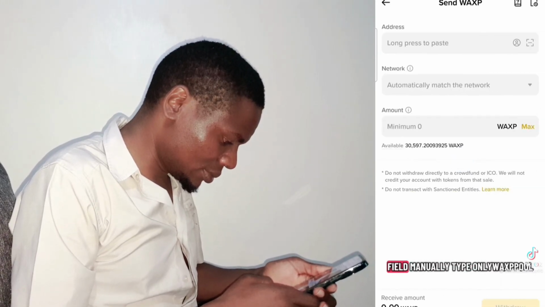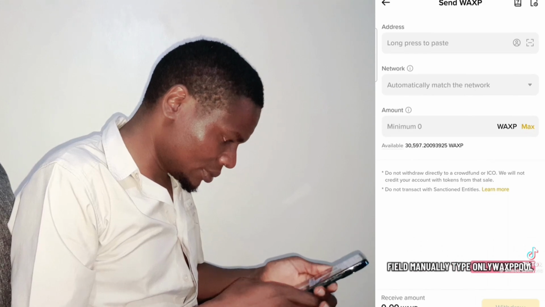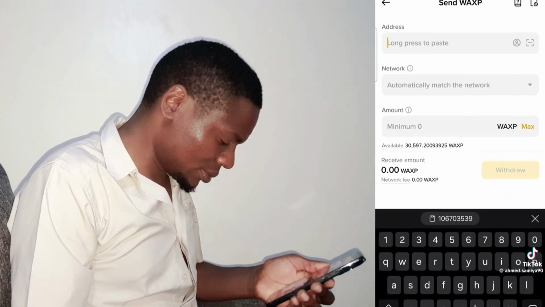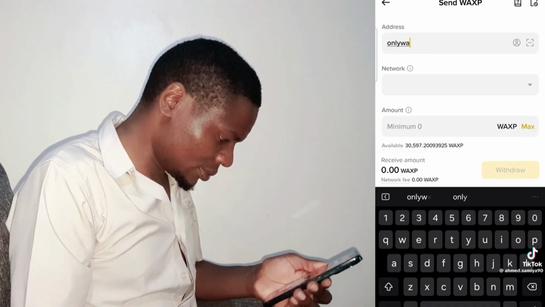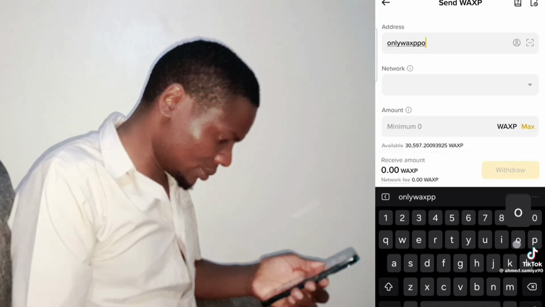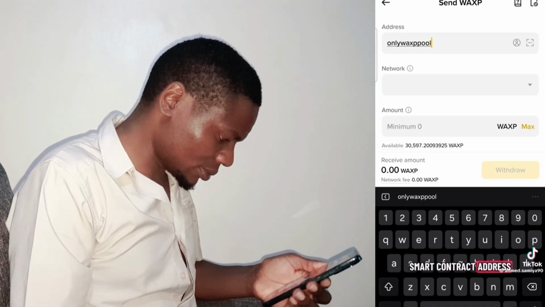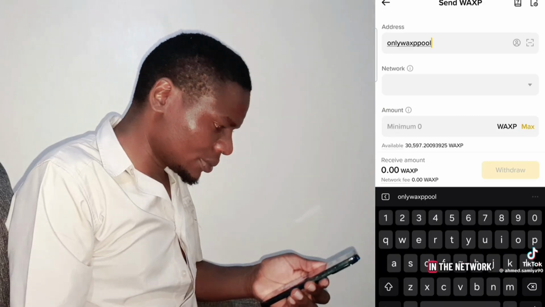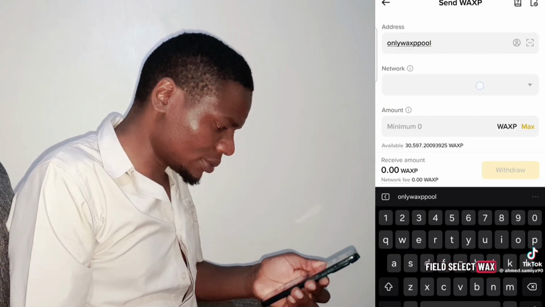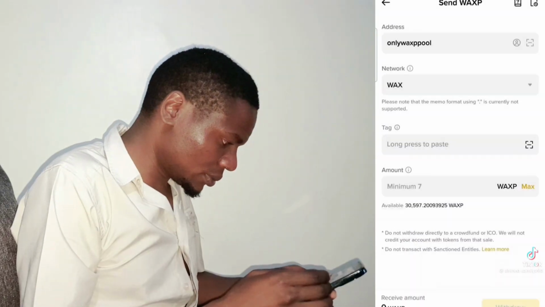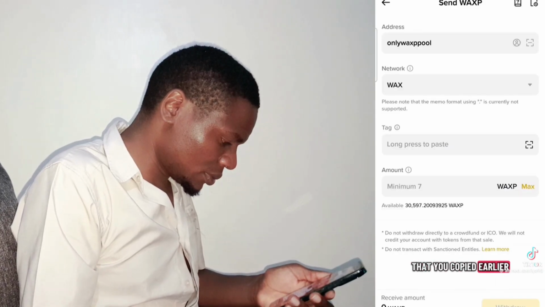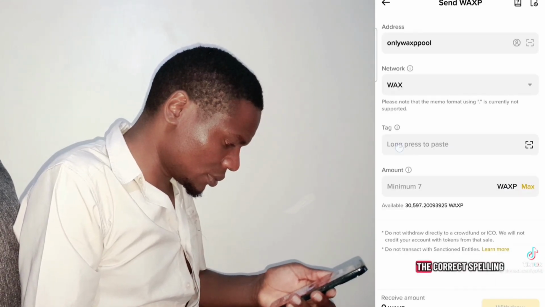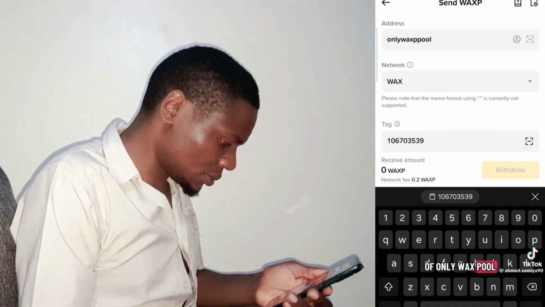In the address field, manually type only WAXP pool. This is the smart contract address that pays rewards. In the network field, select WAX. In the tag field, paste the WAXP tag that you copied earlier and ensure that you have written the correct spelling of only WAXP pool.